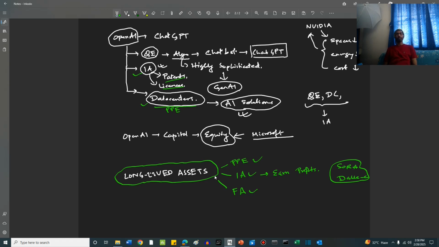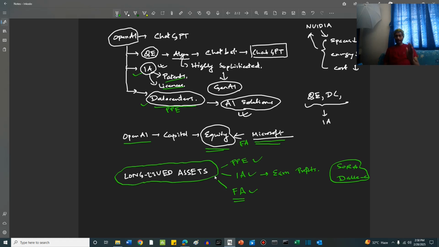Now, coming to the financial assets. Where are the financial assets in this example? Already, friends, we have said that OpenAI issued equity in which Microsoft invested. Right, friends? So for Microsoft, this equity of OpenAI is a financial asset. For Microsoft, the equity of OpenAI becomes a financial asset. So any equity or debt which it owns of some other company is a financial asset for this company.